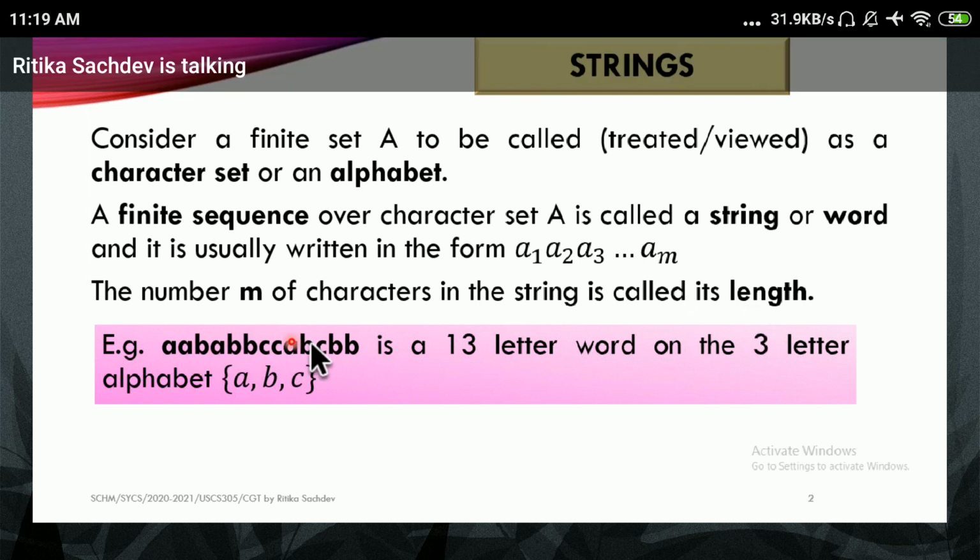Say for example, if I take the 3-letter set {a, b, c}, this is a finite set, the characters a, b, c are small letters, and I'll call the set capital A. From these, we take the characters and put them one after the other: aa, ba, bb, cc, ab, cbb.